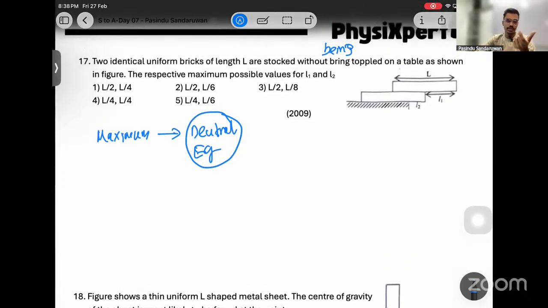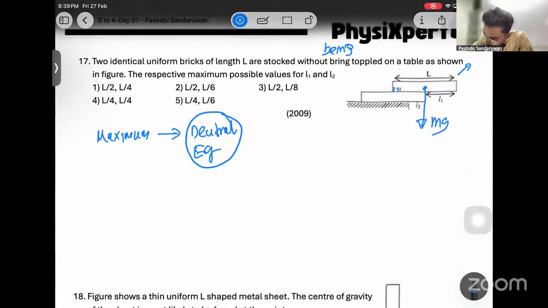At the neutral equilibrium, the center of gravity should be at the edge of the supporter. Then start balancing from the top one. I discussed this in the theory class. Always you have to start from the top and balance it to the neutral equilibrium. Then the center of gravity of this should be at the edge of the supporter, like this.